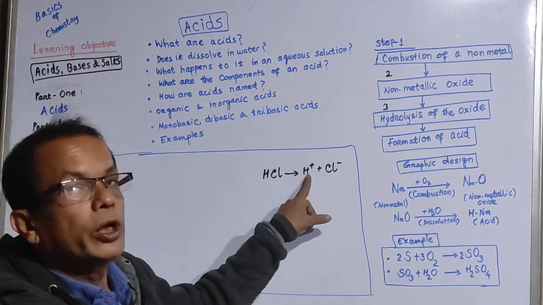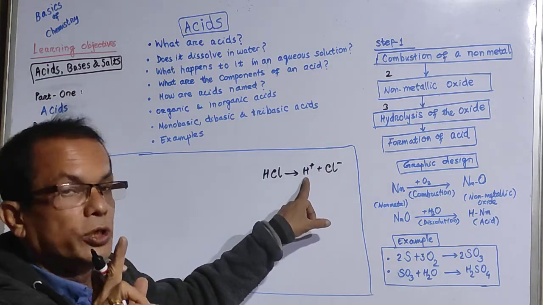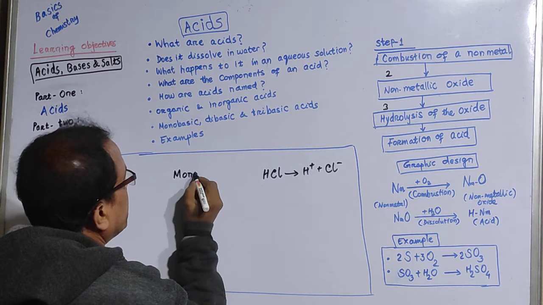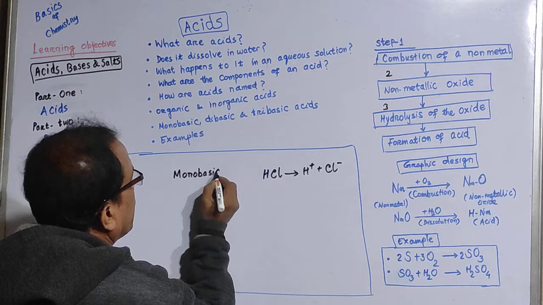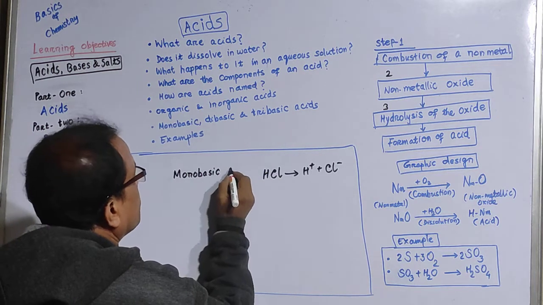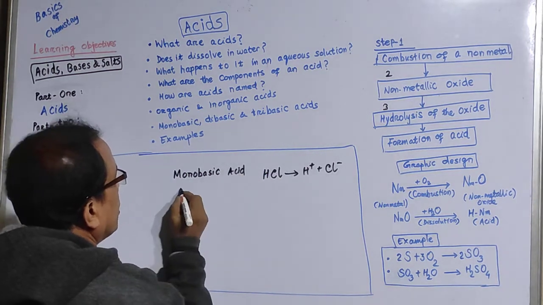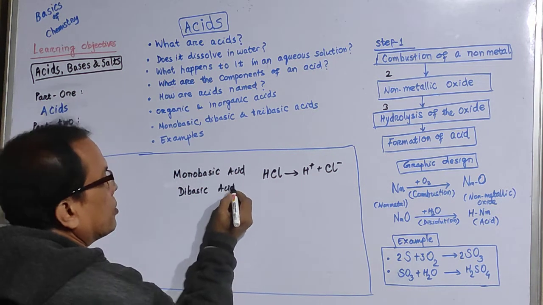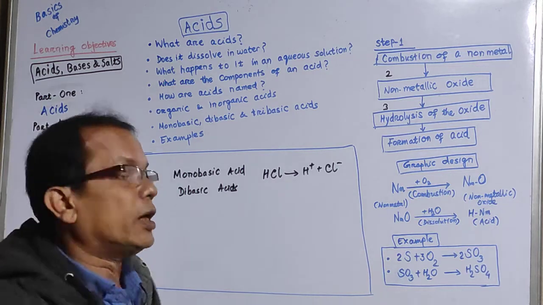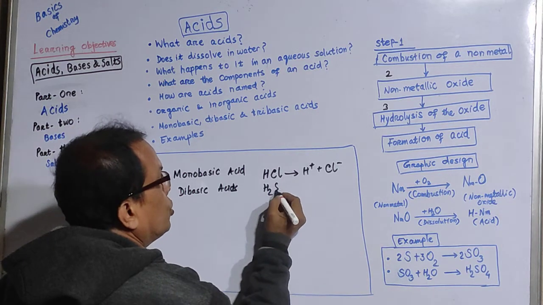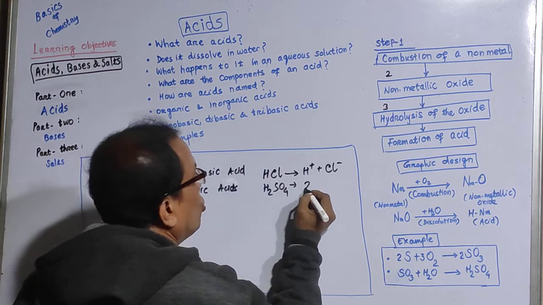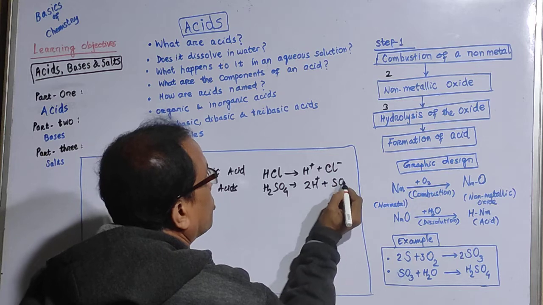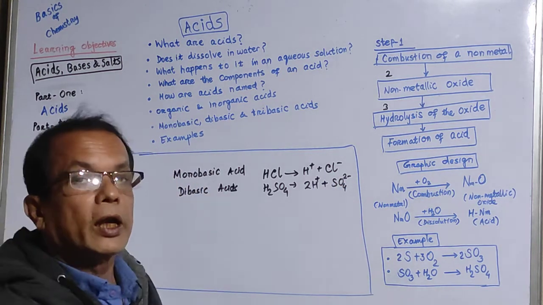Since it contains only one atom of hydrogen, it is called a monobasic acid. A monobasic acid is an acid that contains only a single hydrogen ion. You have seen dibasic acids. Dibasic acids are acids that contain two hydrogen ions. See the reaction. H2SO4 will give you 2H plus and a sulfate ion.